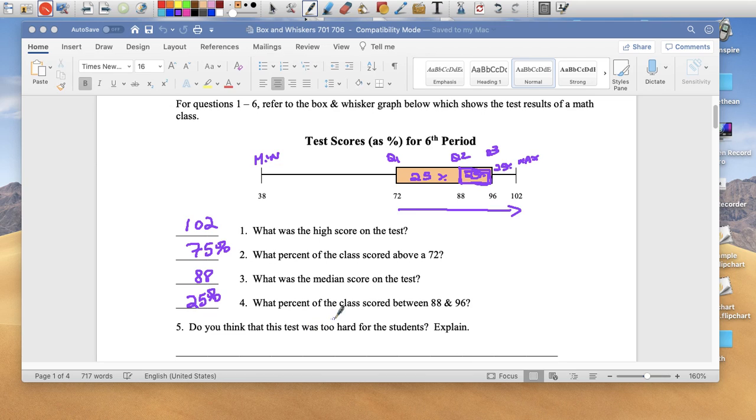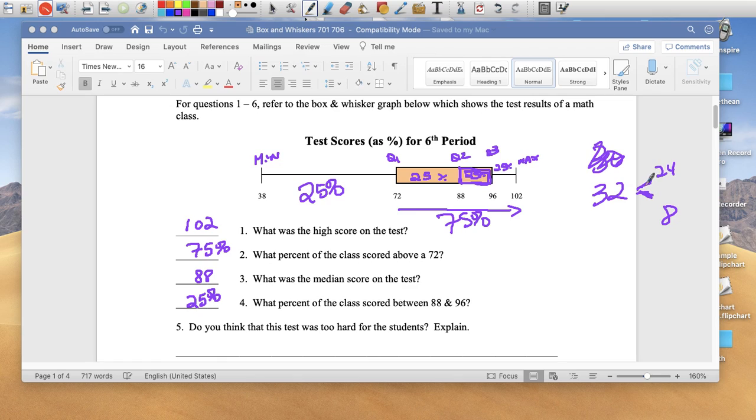You think this test was too hard for the students? Well, 25% of the students got a grade under 72, and 75% got a grade higher than 72. So I don't know if we're talking about 30 kids, right? Let's make it an even 32, so it's easier. So if we have 32, it means that 8 kids got under 72 and 24 kids got 72 and higher.